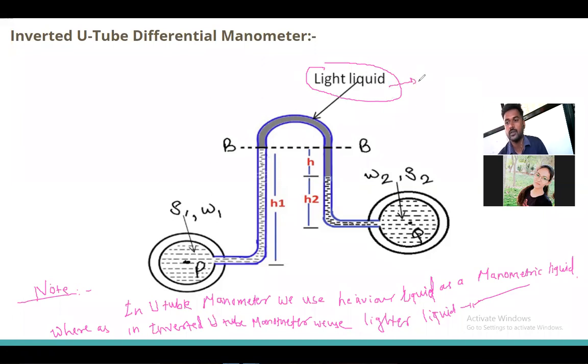Lighter liquid as a manometric liquid. Means what? Suppose water is flowing in the pipe, then you can use oil as the manometric liquid. Whatever the liquid is lighter, you can use that as a manometric liquid. Clear?